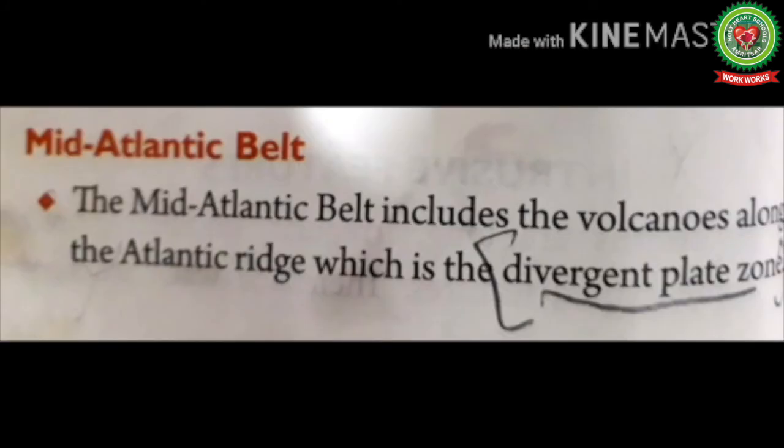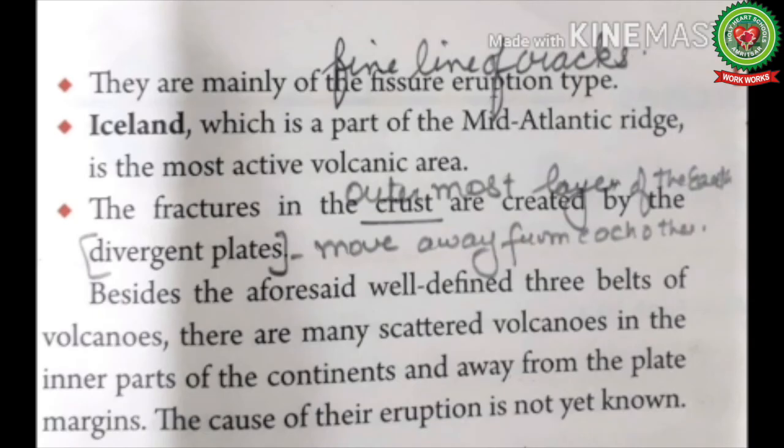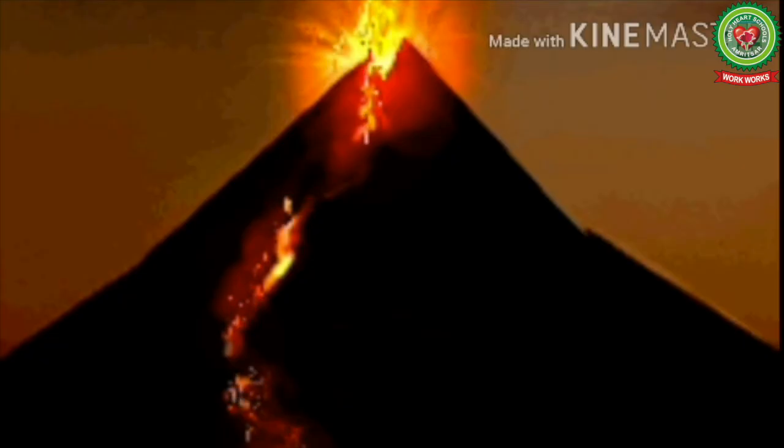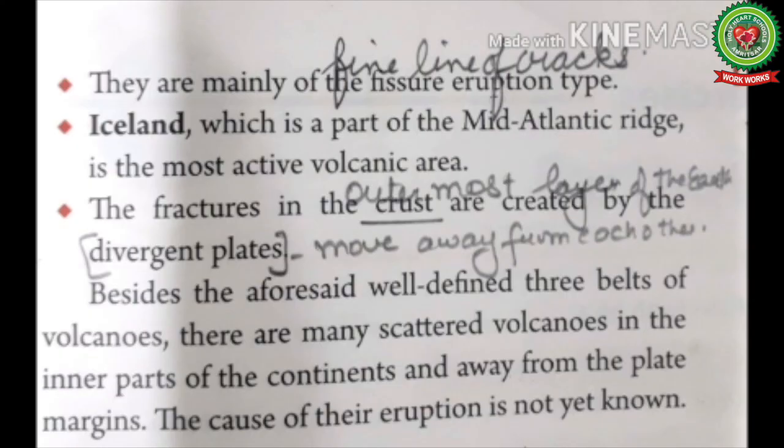Mid-Atlantic Belt. The Mid-Atlantic Belt includes the volcanoes along the Atlantic Ridge. Ridge means an elongated highland with several peaks, which is a divergent plate zone. Means here the plates are moving away from each other. They are mainly of fissure eruption type. It means they have fine line of cracks through which the magma is coming out. Iceland, which is a part of Mid-Atlantic Ridge, is the most active volcano area.